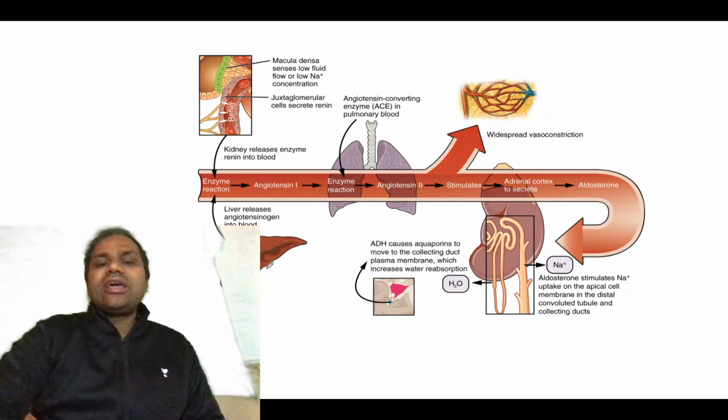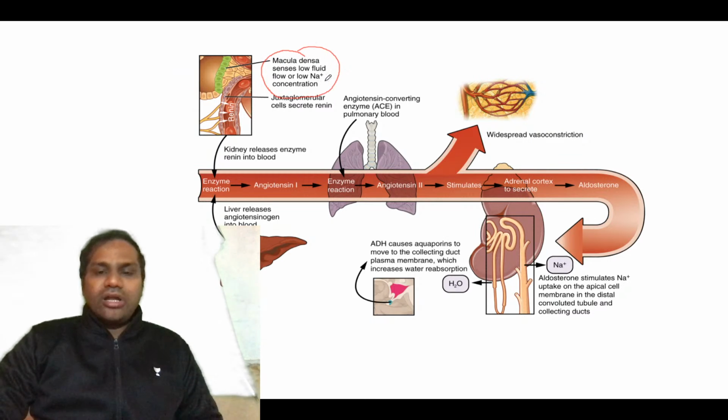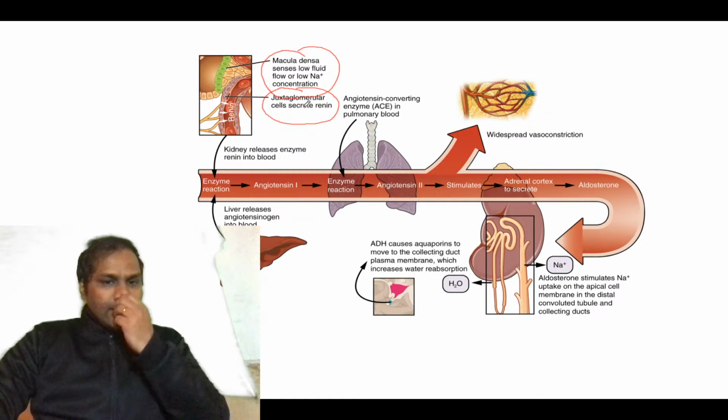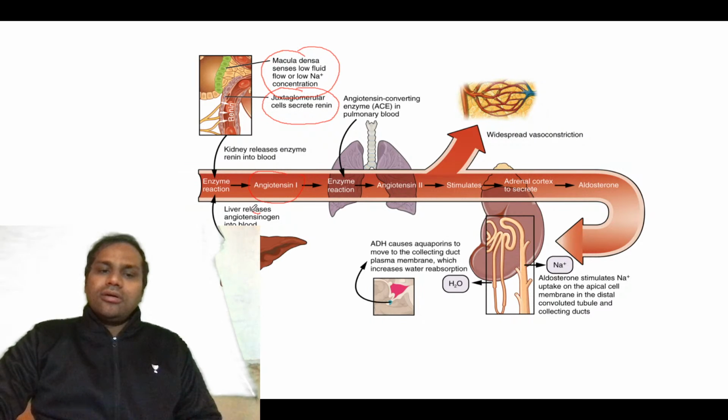Now this image will tell you the story. Here you have the macula densa, which will sense low fluid and low sodium concentration. Obviously there are juxtaglomerular cells, and these juxtaglomerular cells will secrete renin. Whenever renin is secreted into the blood, this renin, with the help of angiotensinogen, will form angiotensin 1.